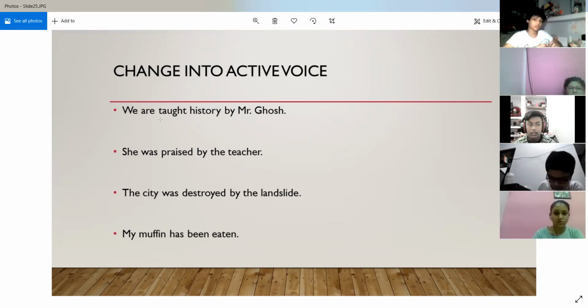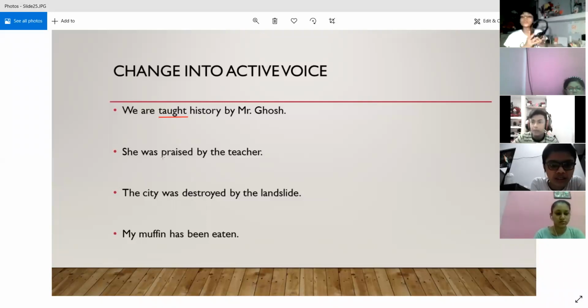See, don't look at taught over here. If you look at taught, you are going to get confused. Because if you remember, we always use the third form of the verb in passive voice. So you will find all the sentences have the third form of the verb, praised, destroyed. But that does not mean that the sentence is in past tense only.